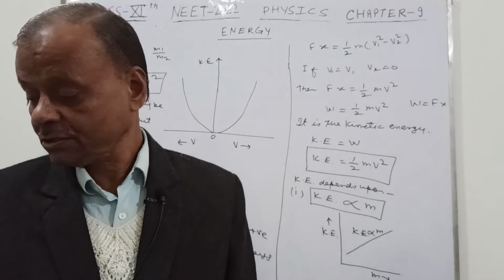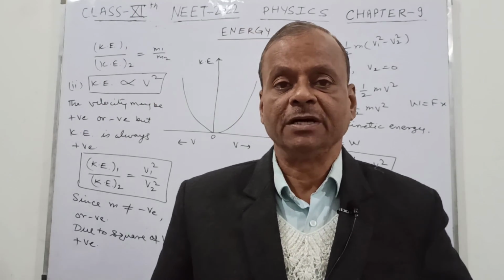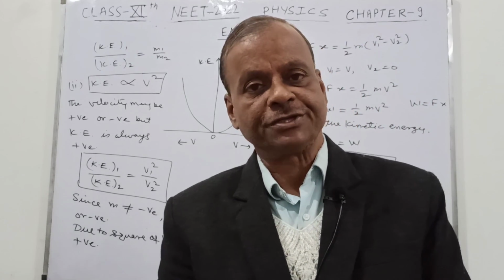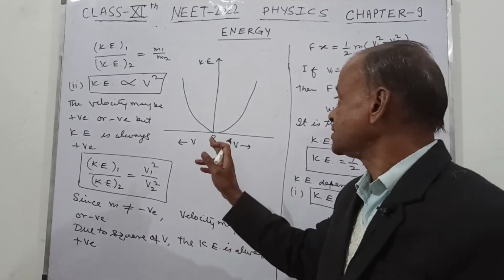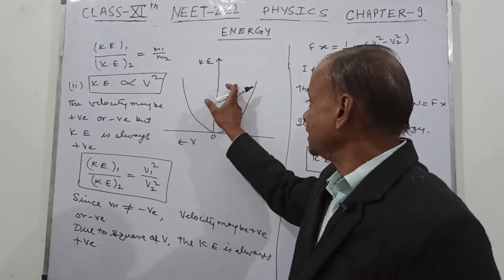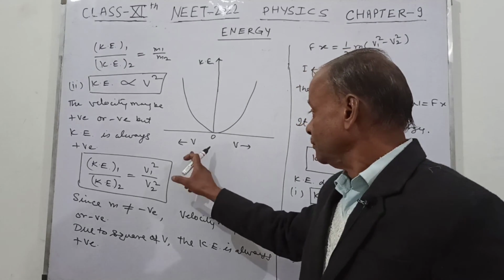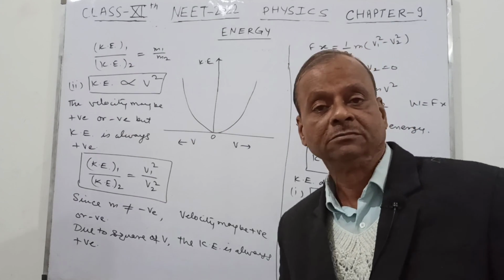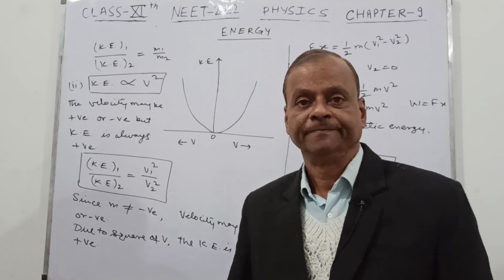So this is what we have seen: the kinetic energy depends upon the mass of the body and its velocity. So kinetic energy is always positive. Here you can see the graph between the kinetic energy and the velocity. This is in the form of a parabola. So this shows the variation of kinetic energy with the velocity.